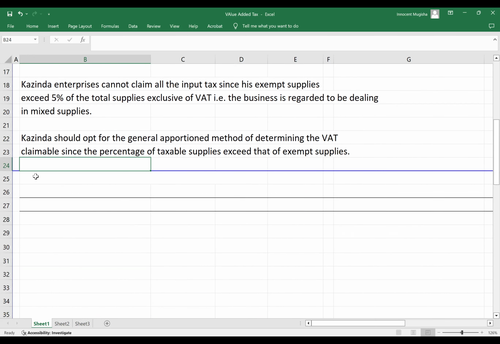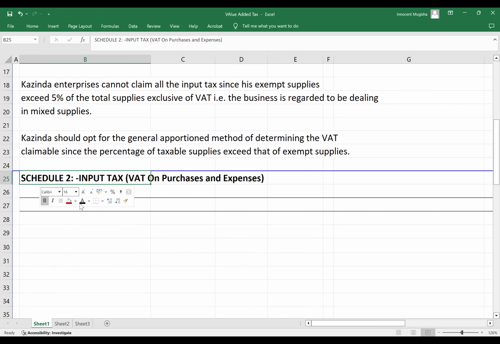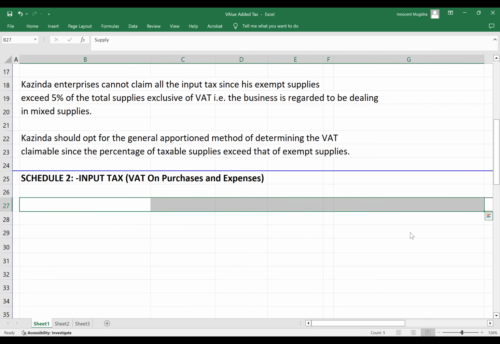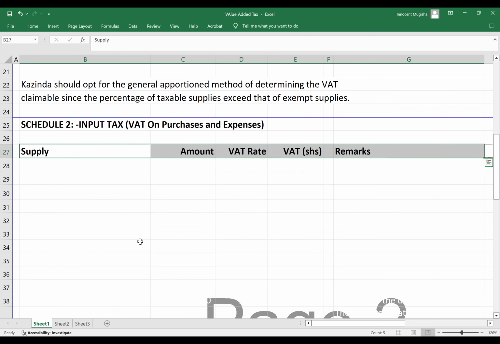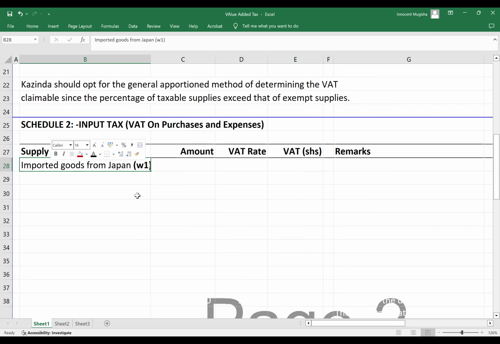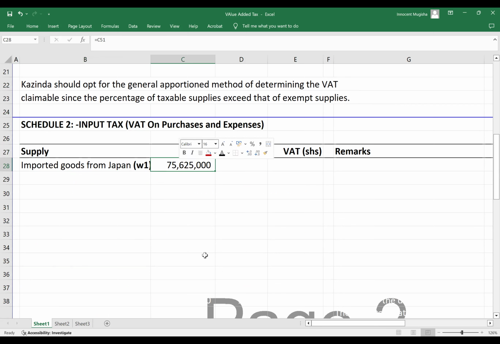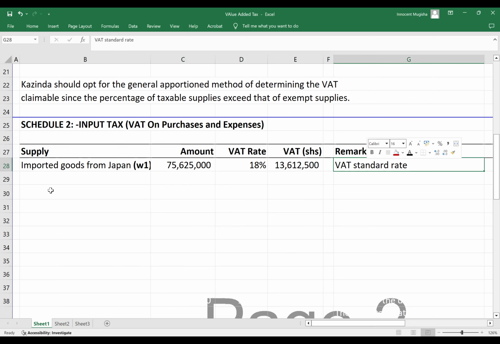Now we are going to go to schedule number 2. In schedule number 2, we have the purchases and expenses. I'll read this out because I know you have already read through the question. The first one is the import. KAZINDA imported goods from Japan. The CIF value was given. We managed to calculate the taxable value, which we charge at 18%, and this gives us VAT of 13.6. I'm going to show you my working number 1 later.